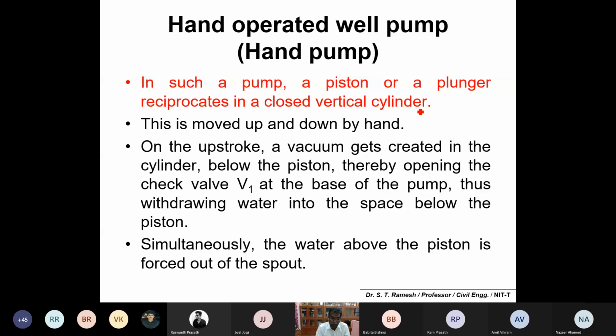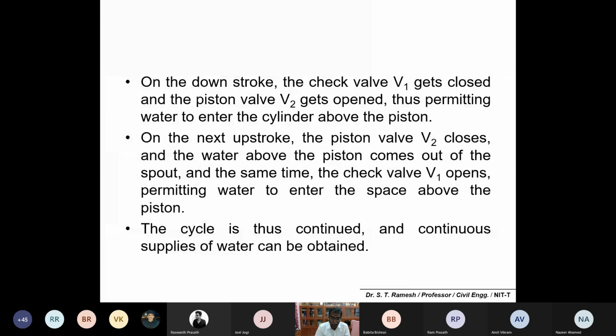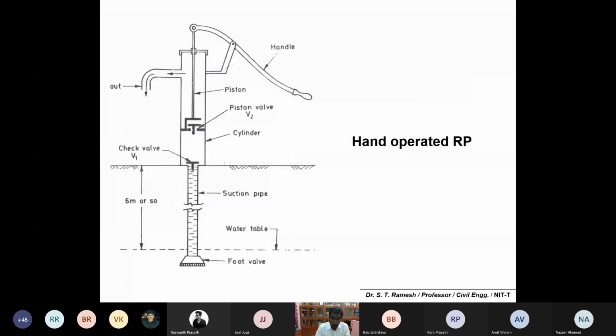The piston or plunger reciprocates in a closed cylinder, and this is also up and down. You can also look into the valve positions V1 and V2. Something similar, I'm not going to discuss in detail. If you push down, what will happen? This valve opens up and allows the water.